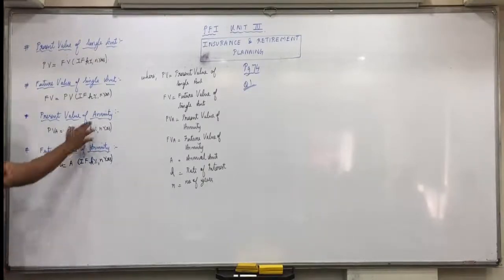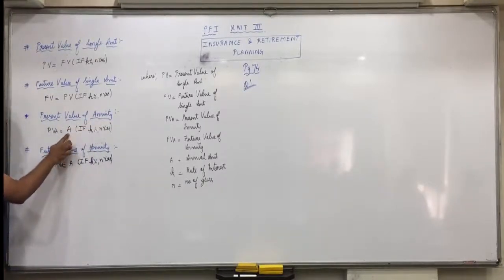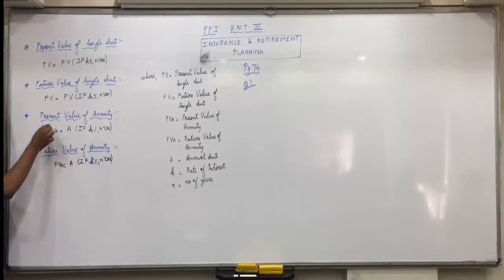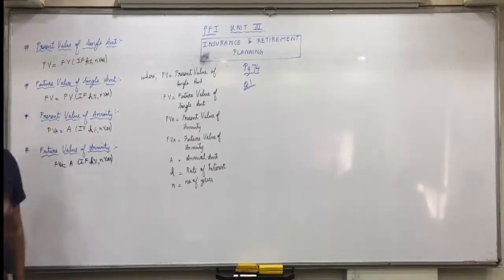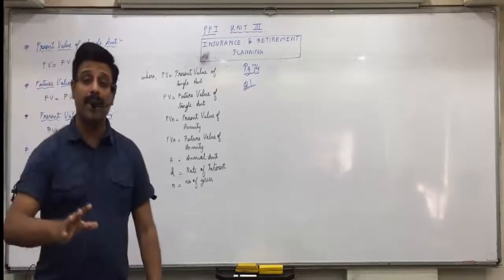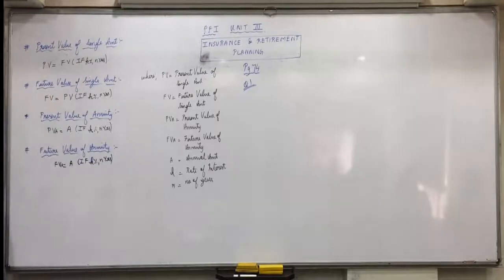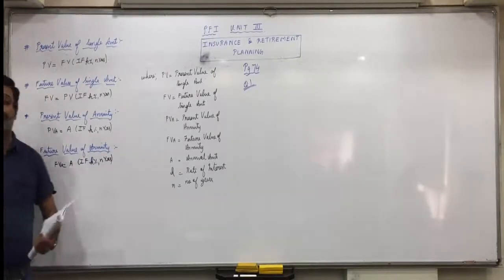Okay, taking the annuities formula, we'll find out if we get 1 lakh every year for the next 15 years at the rate of 10%, then what is its today's value? Directly compare it with 5 lakhs. If it is more than 5 lakhs, go for the 1 lakh option. If it is less than 5 lakhs, then go with the 5 lakhs option. Is everyone clear with this? Anyone having any doubt in this, raise your hand.